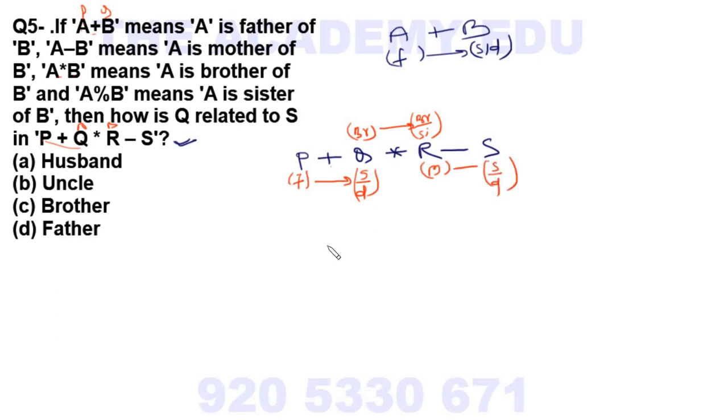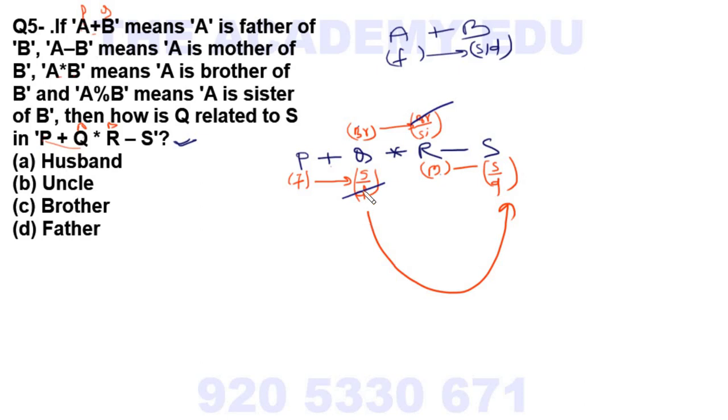How is Q related to S? Who is Q? Now see, my dear students, here the brother, so cancel the daughter. Here mother, so cancel the brother, because mother means lady, so it is sister, can't be brother. Okay, so this is defined.